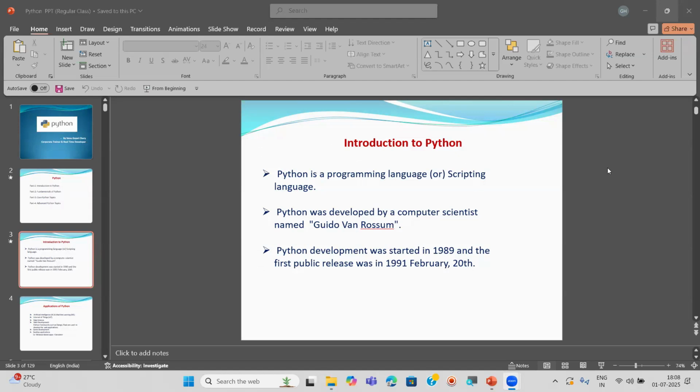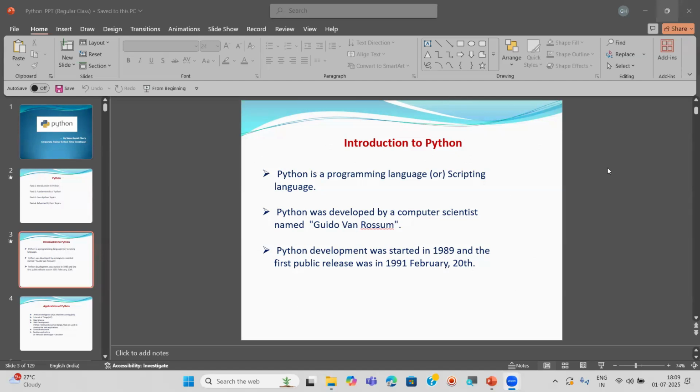So already I said that Python is the easiest programming language. It is a simplified programming language compared to Java, .NET, C, C++, Ruby. There are so many programming languages, but compared to all of them, Python is very simple and the easiest. Anybody can learn and understand it. Even kids can understand this. Kids are learning Python, and we also have a separate batch especially for kids. That is how easy Python is.